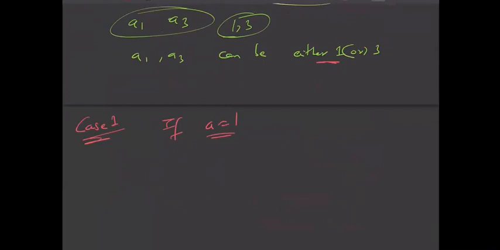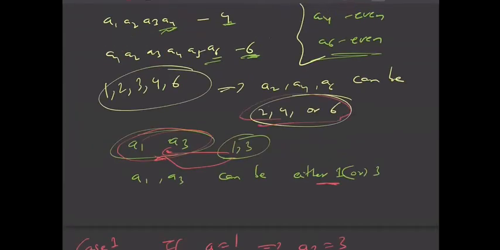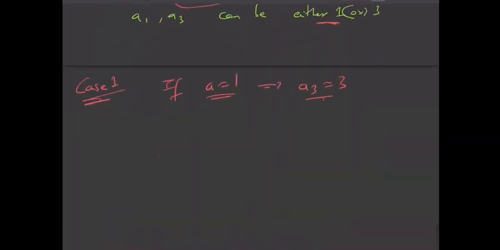Now we'll consider all the cases. Case 1: if A1 is equal to 1, this simply means that A3 should be 3, right? Because 1 and 3 should be distributed among A1, A3, and 2, 4, 6 should be distributed among A2, A4, A6. So if A1 is equal to 1, then A3 is equal to 3. Now let us consider the possibilities for A1, A2. A2 should be from 2, 4 or 6.